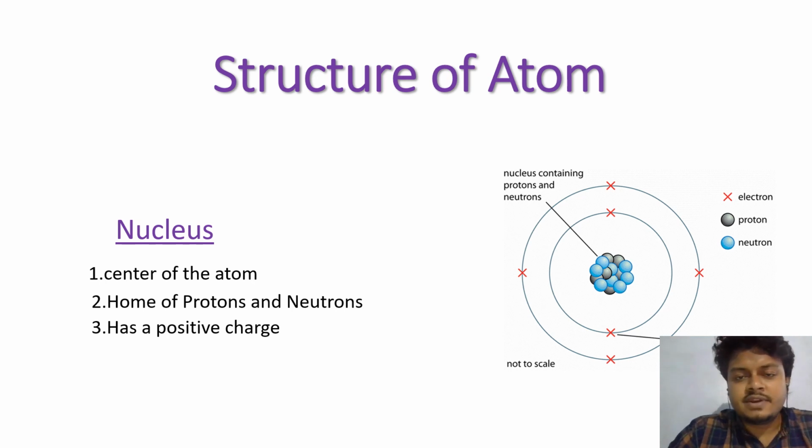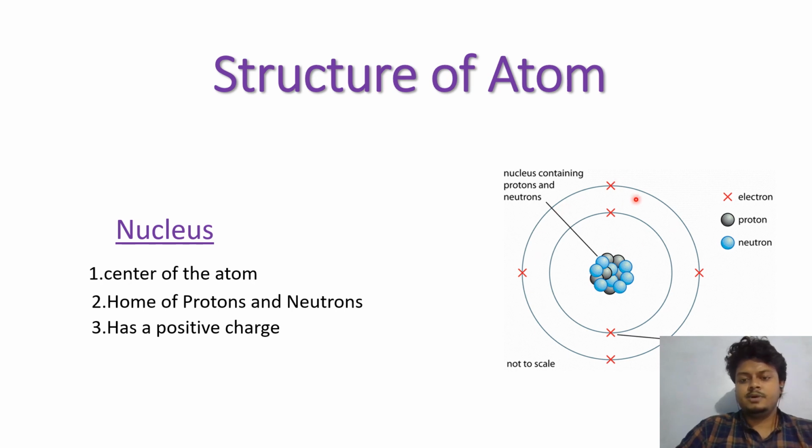Now, if we summarize our topic today, this is the nucleus of an atom, and electrons revolve around the atom in different energy shells or orbits. The nucleus is made of protons and neutrons. Protons are positively charged and neutrons are neutral. So the nucleus as a whole is positively charged.